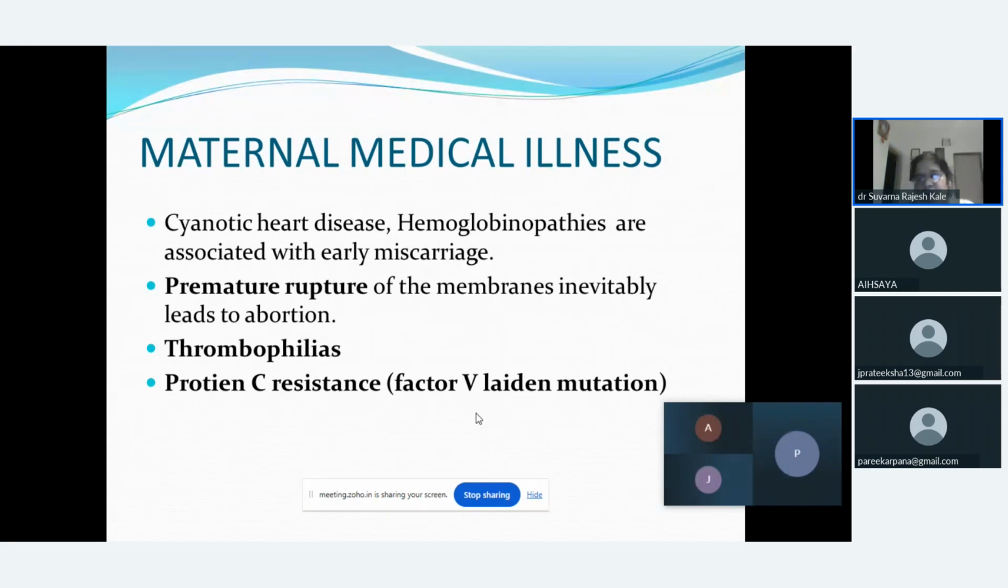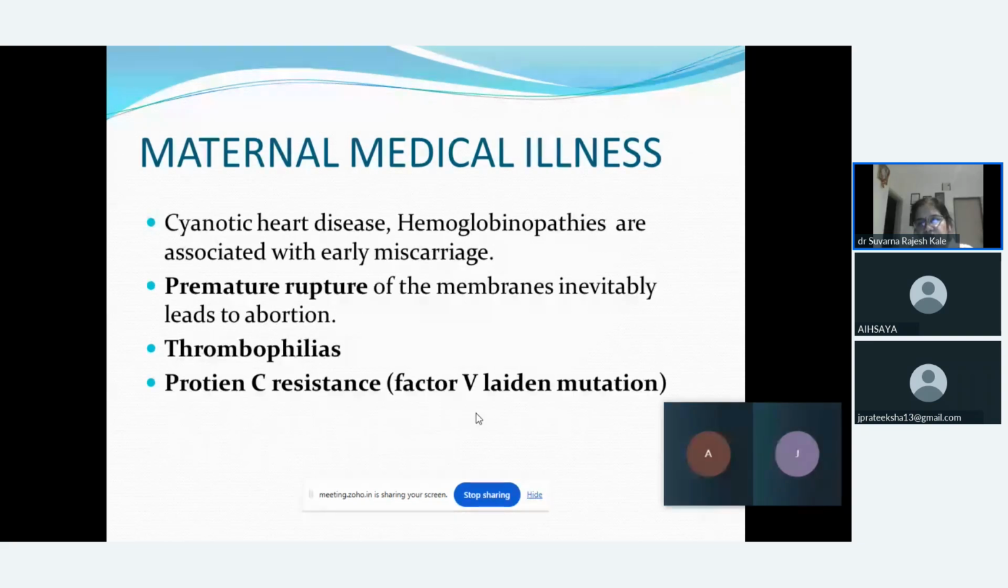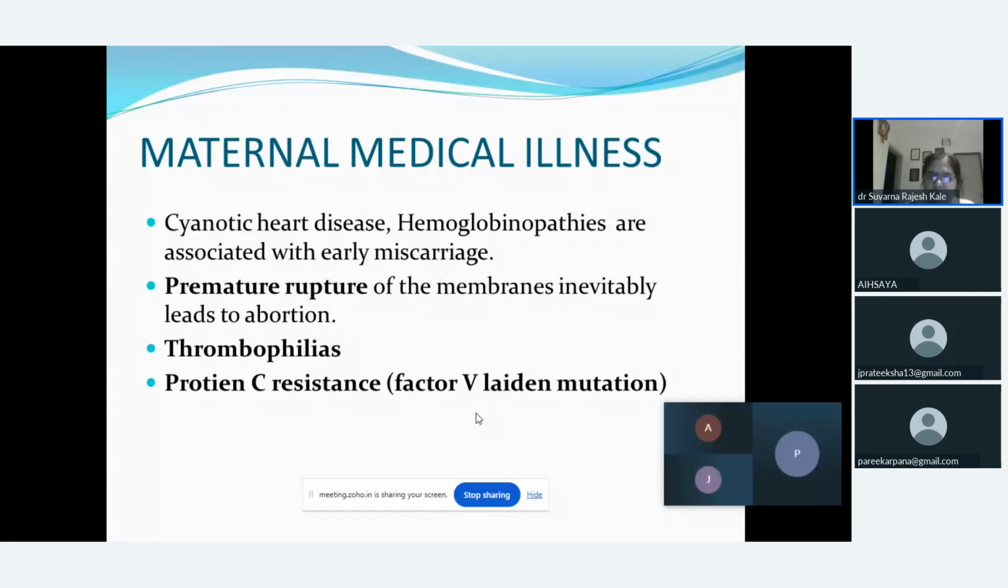Again, we are going to see in the further slides what is inevitable. Premature rupture of the membrane is nothing but, we are talking about the amniotic membrane, which helps in sustaining the amniotic sac. If the membrane gets ruptured earlier, we say it is premature rupture of the membrane. This is included in the maternal illnesses. Next could be thrombophilias, or the female may have protein C resistance factor, due to which again the female may undergo abortion. So these are some of the causes due to which the female may undergo abortion because of illness to herself.